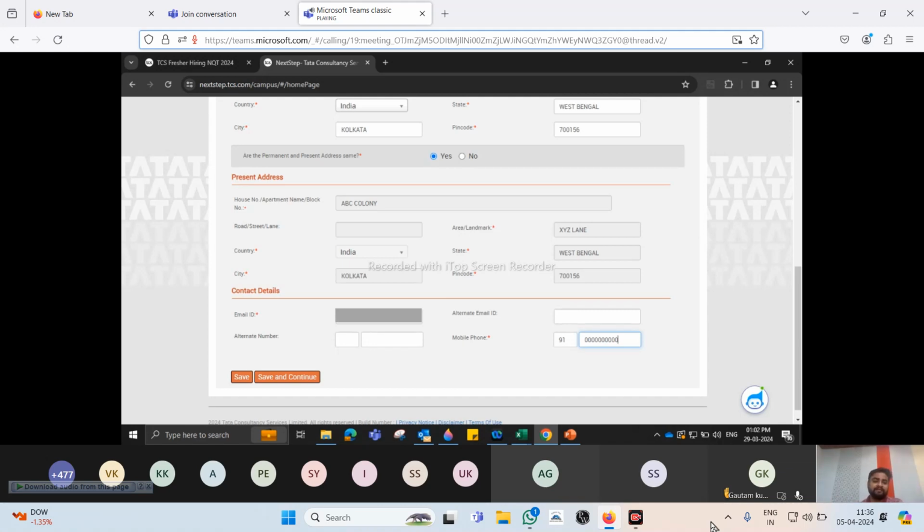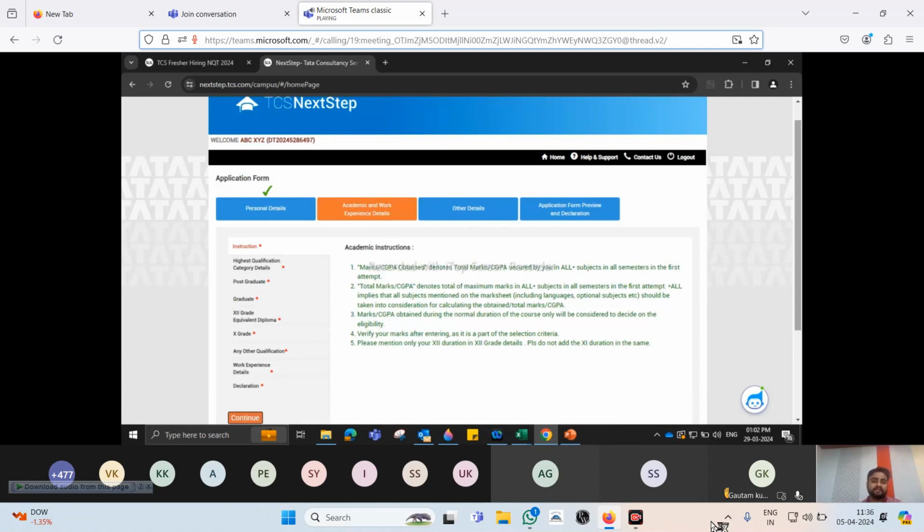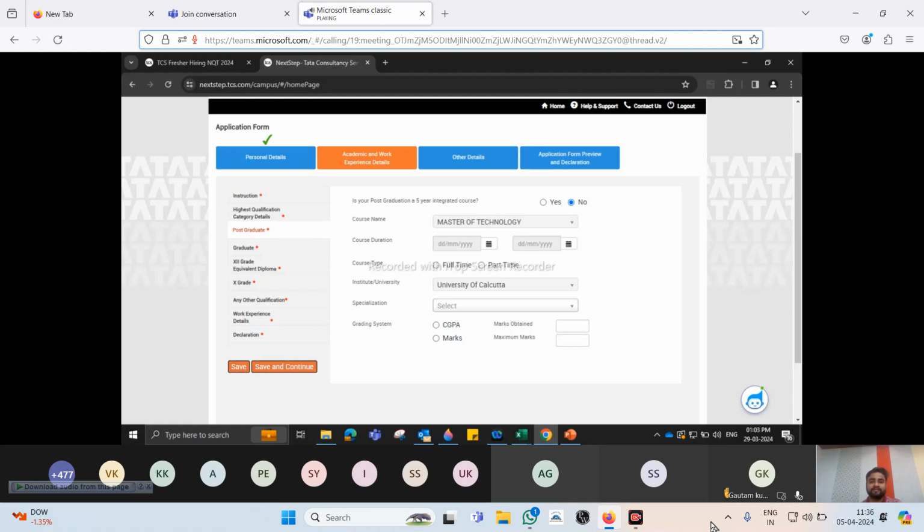Next, you can see the highest qualification that you had entered during your registration time will get auto populated here. So this is a candidate, for example, who has done an MTech course. If it is a 5-year integrated course, you put yes, otherwise no. Then course name, carefully choose it. I see plenty of times Master of Education in Technology, but there is no course like that. There is a course which is MTech. There is a course which is BTech. Whatever you are pursuing, please put that.